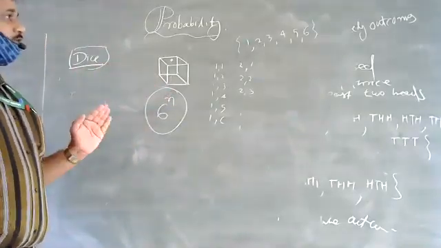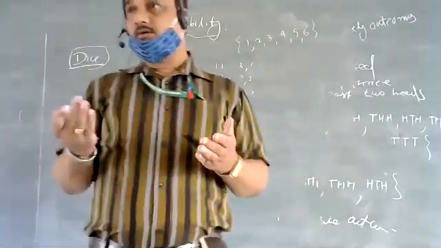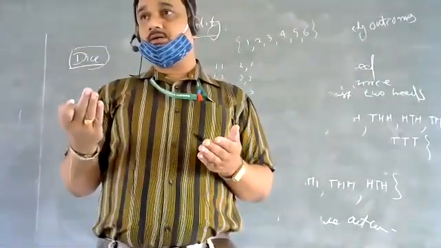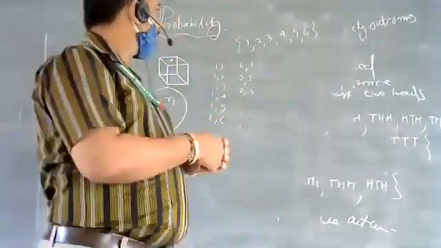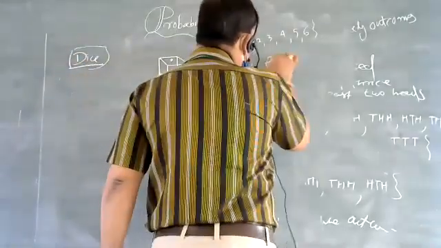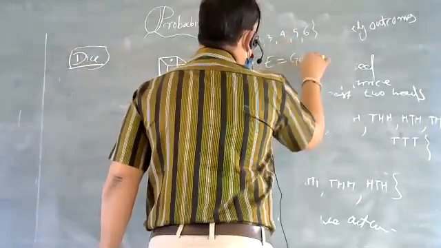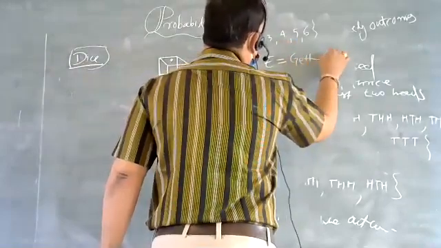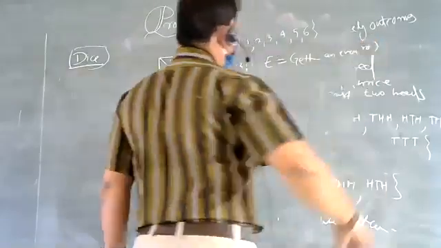Here also, favorable outcomes means based upon the experiment and the given event. For example, I may take an event that is getting an even number.